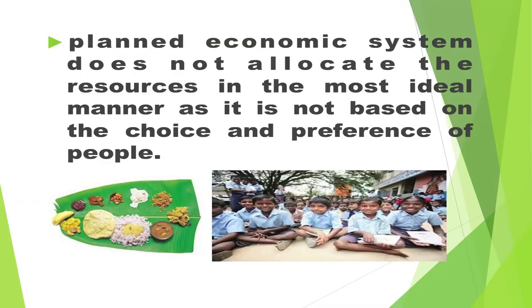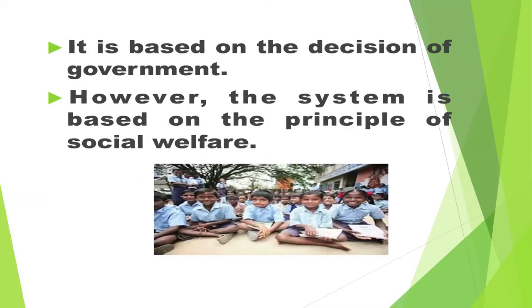A socialist economy solves the problem of how to produce on the basis of basic needs of people, like food, clothing and shelter, which are sought to be satisfied. Everyone is treated alike and no one gets precedence over the others. It is however said that the planned economic system does not allocate the resources in the most ideal manner, as it is not based on the choice and preferences of people. It is based on the decision of government. However, the system is based on the principle of social welfare.